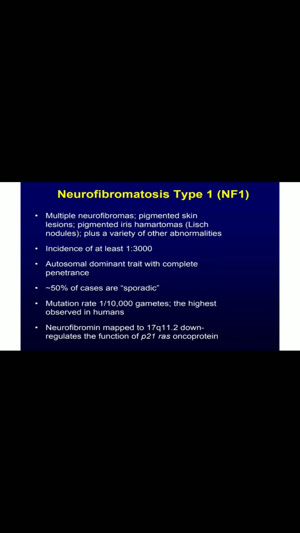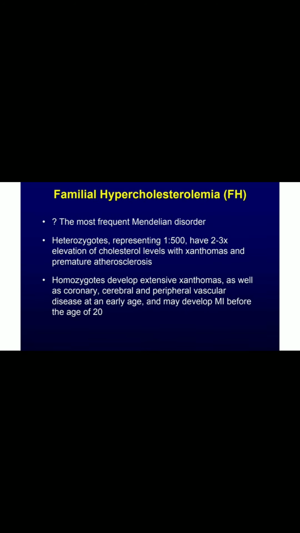Complete penetrance means 100% of the disease from a parent passes to the offspring. And 50% of the cases are scattered or isolated, that is sporadic. So that is neurofibromatosis, which comes under the autosomal dominant diseases.